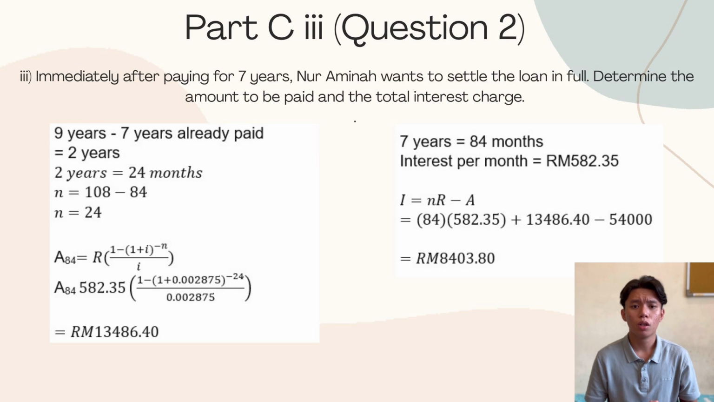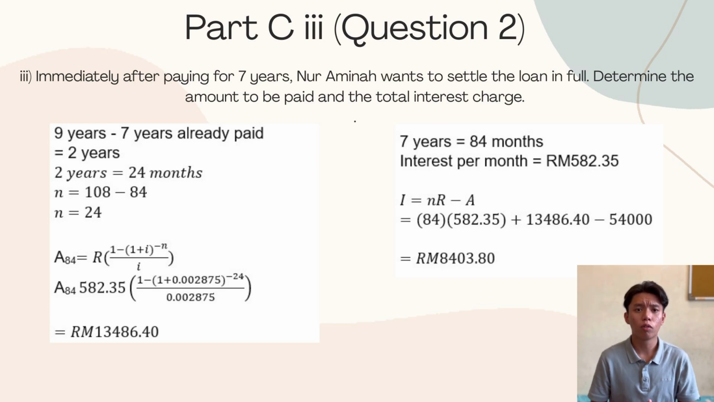For question C3 Roman, after paying for 7 years, Nur Aminah wants to settle the loan in full. We are asked to determine the amount to be paid and the total interest charged. The first step is the loan timeline. The loan was set for 108 months equal to 9 years, and the checkup is happening at month 84. So 108 months minus 84 months equal to 24 months. So 2 years of payment are left.